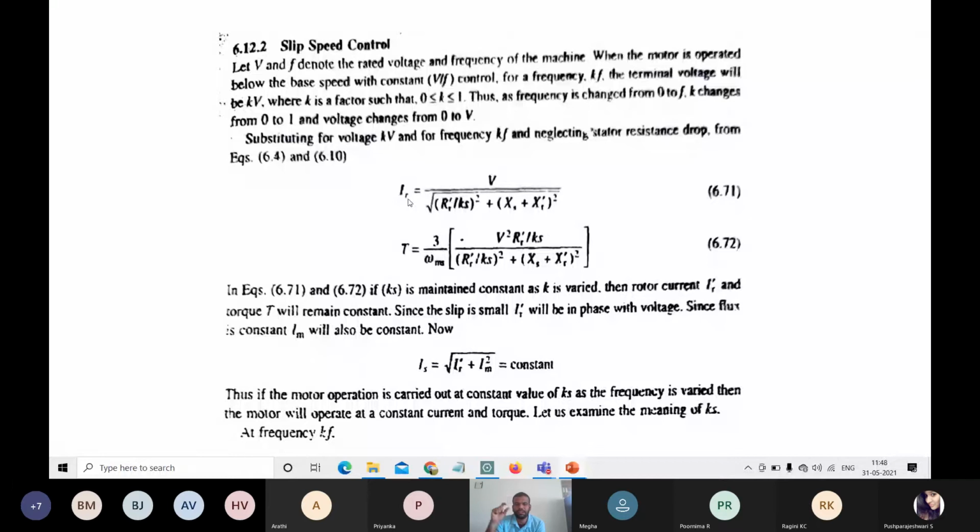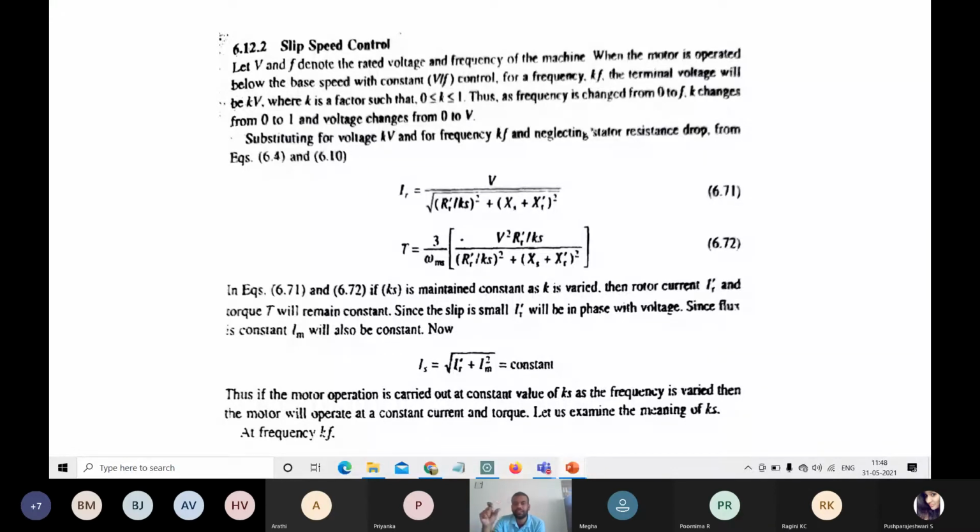For small slips, the slip will normally be small for I_r' with positive sequence voltages. The positive sequence voltages are nothing but the voltages which are in phase.